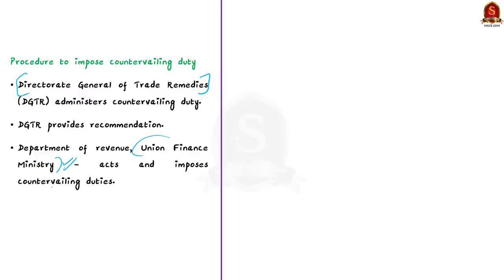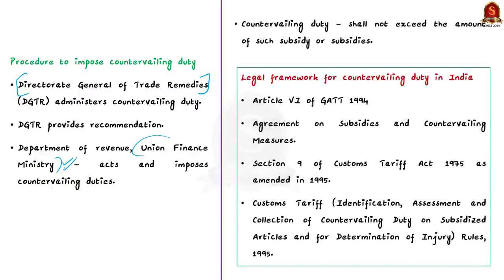Now there is actually a limitation on the countervailing duty that is imposed. According to the rules, the countervailing duty should not exceed the amount of the subsidy that is provided by the exporting country. Now these are the legal framework under which countervailing duty is imposed in our country. You can just go through it. So this was about the countervailing duty.